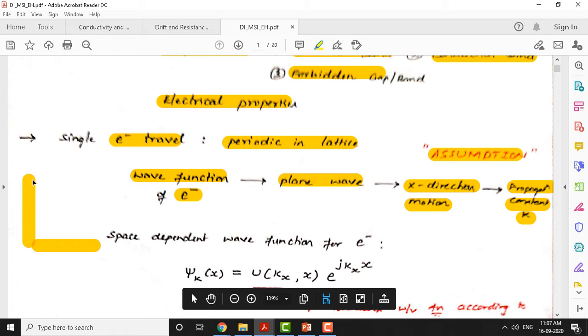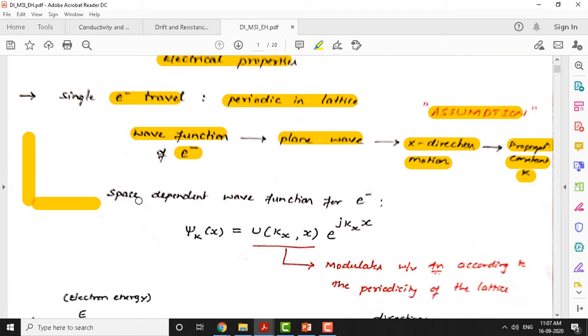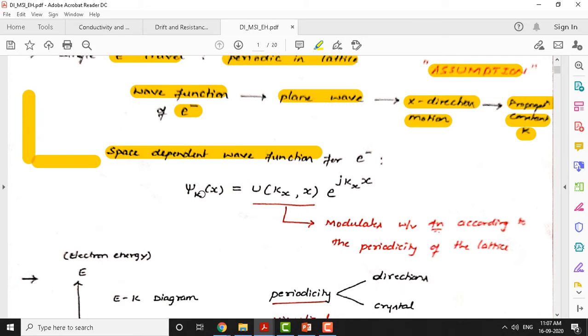Here we define direct and indirect semiconductors. The space-dependent wave function, the way in which the electron travels, is characterized by a function called psi sub k of x. You know what psi indicates. Psi is a wave function, a function in which the electron travels.